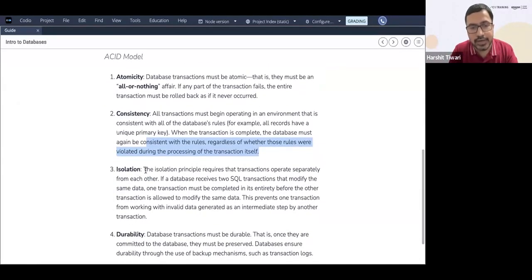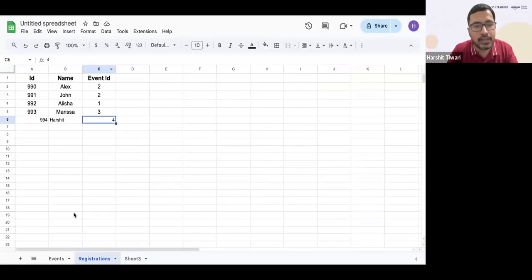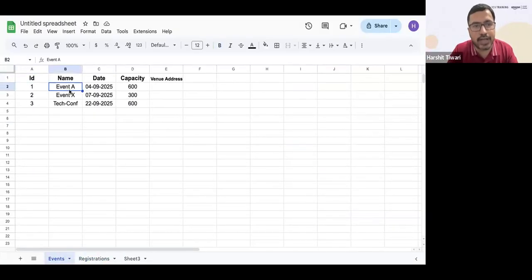Isolation. What does isolation mean? The isolation principle requires that transactions operate separately from each other. Let's say I am updating the database to a particular name, and my teammate is also trying to update the same record, for example the name of this event. My transaction will be in isolation from his transaction.